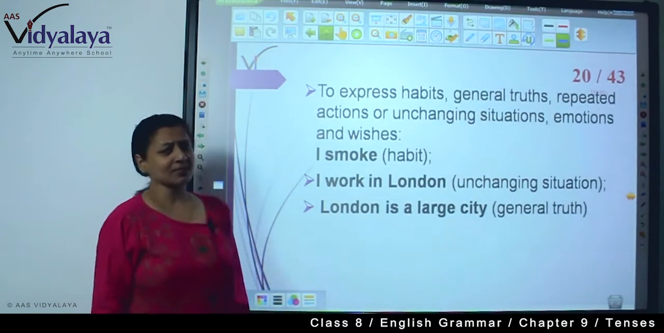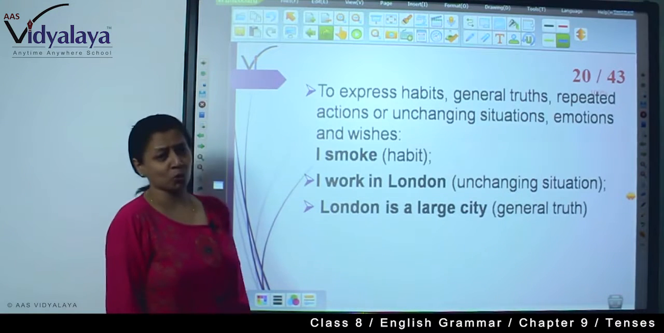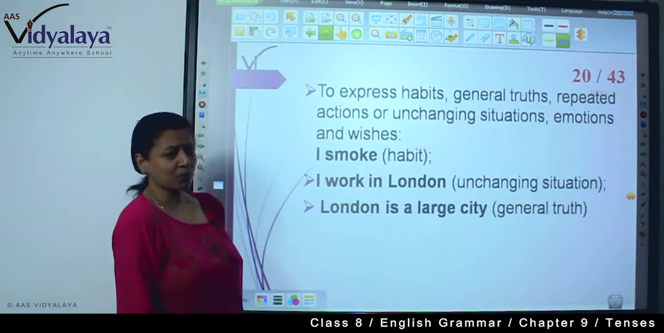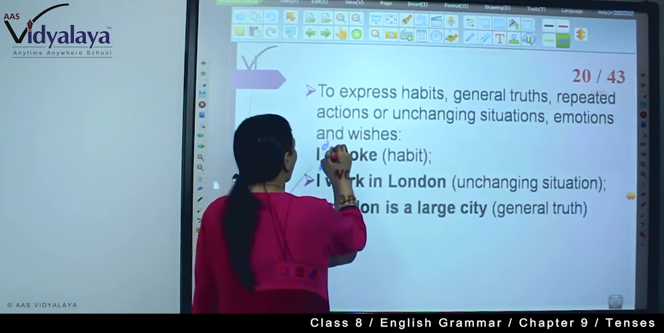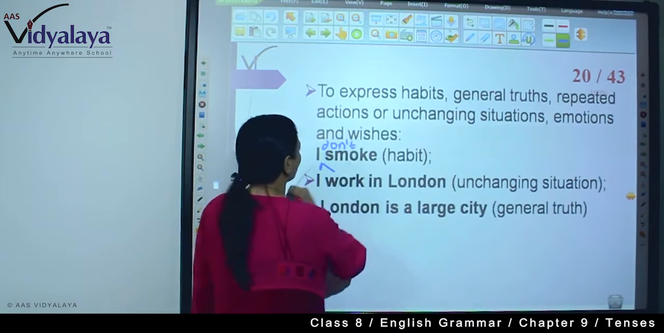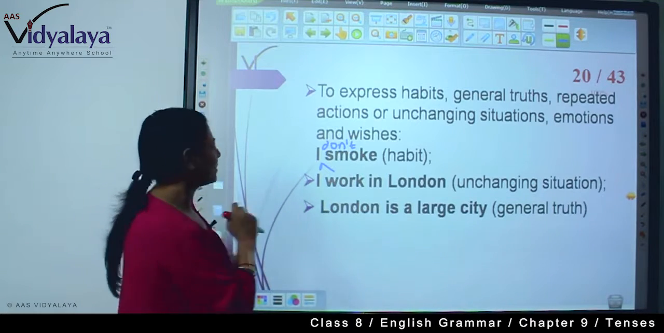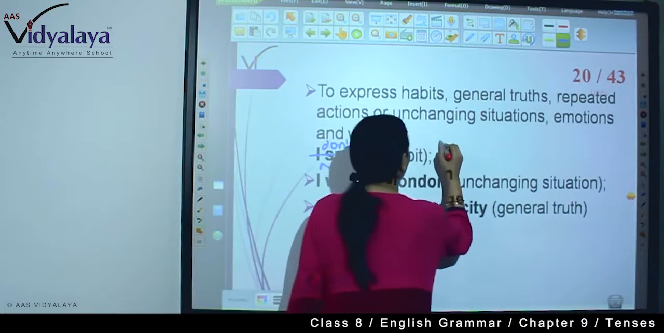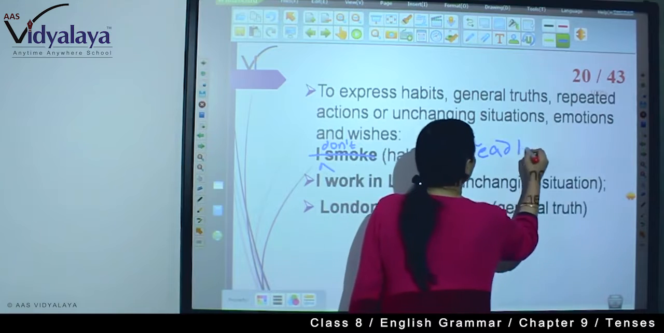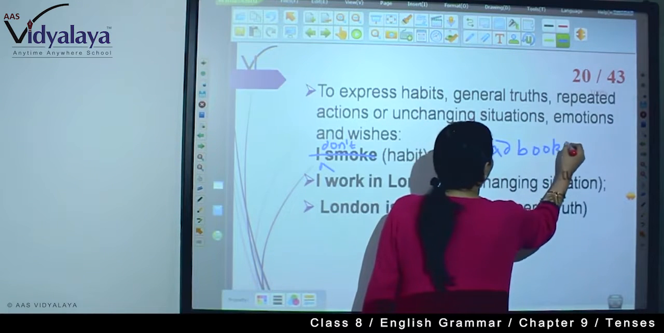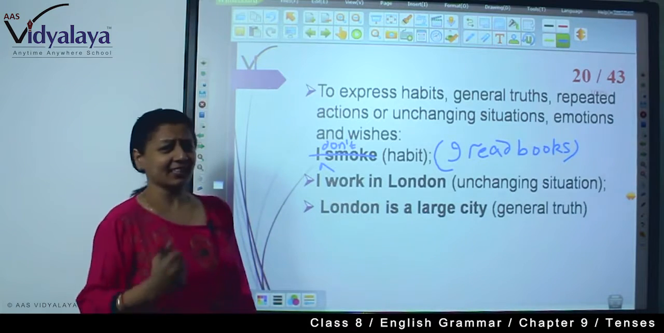To express habits, general truths, repeated actions or unchanging situations, emotions and wishes. I smoke. Anyone, but this should be I don't smoke. This is a habit. I read books. This is my habit.